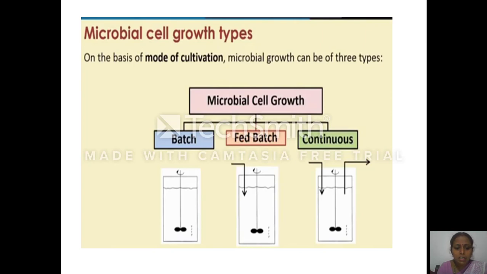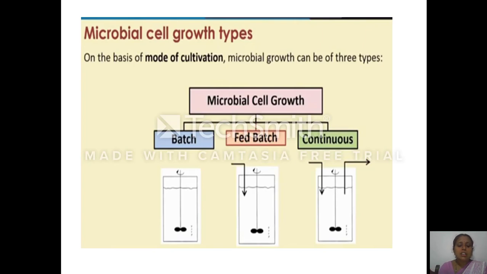So now we learned about the different methods of measuring cell growth. Now we'll move on to the microbial cell growth types. How can microorganism growth be classified? The mode of cultivation can be of 3 types. This is entirely based on how we are supplementing the nutrient into the bioreactor, into the fermenter. The microbial cultures can be cultured in a closed environment or in an open system.